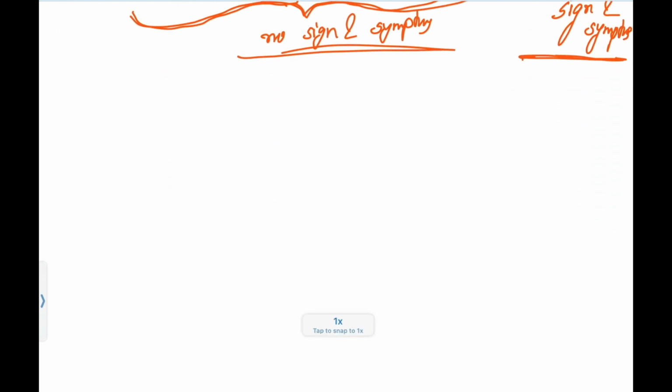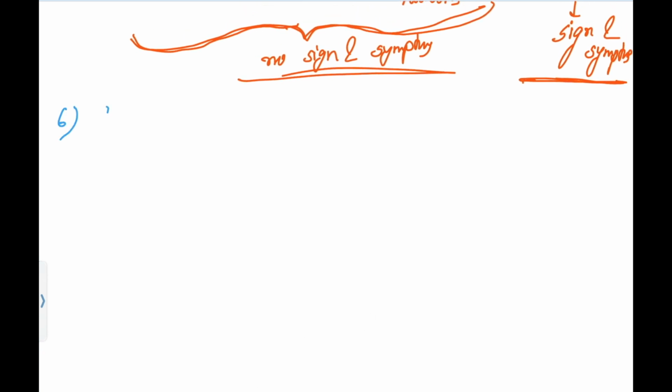Now coming to the sixth concept. What is the sixth concept? The sixth concept is contamination.